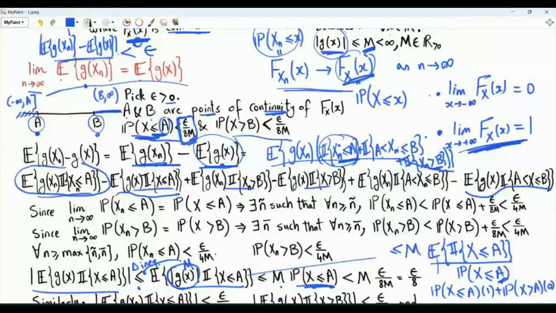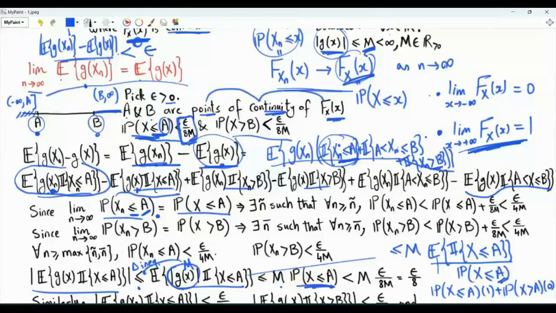But what about this first expectation? The random variable involved is x sub n and not x. Can we upper bound the magnitude of this expectation? The answer is yes. Because the sequence of random variables xn converges in distribution to the random variable x, we have this statement here: the limit as n tends to infinity of the probability of xn less than or equal to a is the probability that x is less than or equal to a.